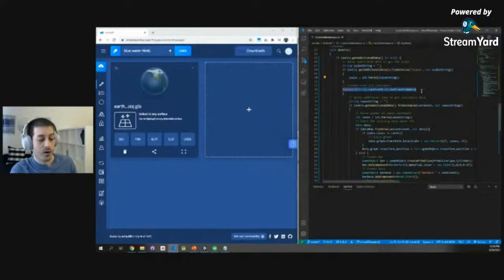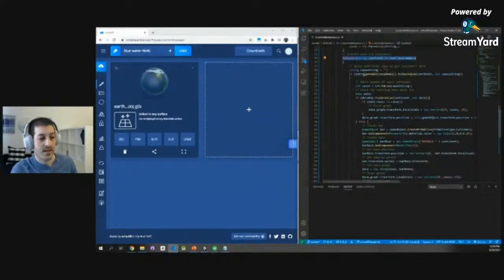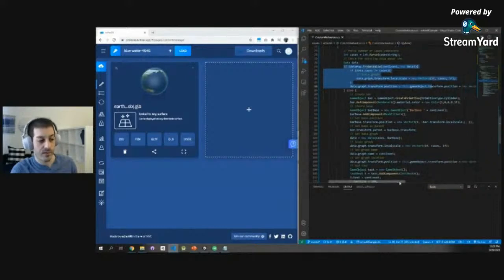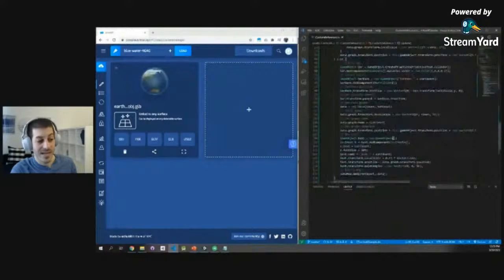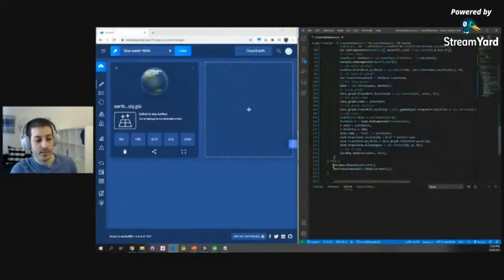Then let's iterate over all continents. We'll ask, do I have entry data specifically for a continent? If that's the case, save that number of cases. And then once we have that, if I have a graph, let's scale it up to the number of cases. If not, let's create a graph by creating a cylinder, give it a color, give it a name, give it a location, give it some text. And if we don't have data, let's delete it.